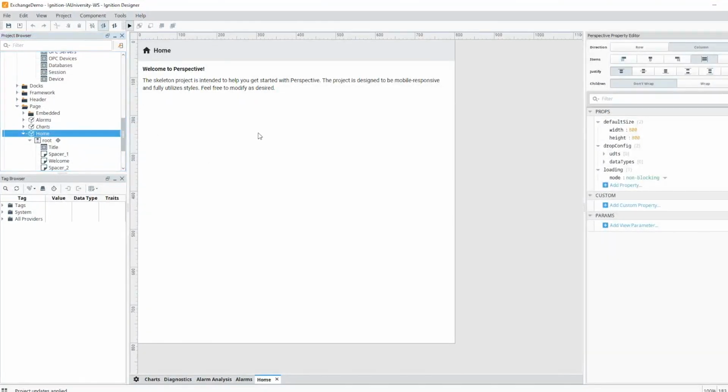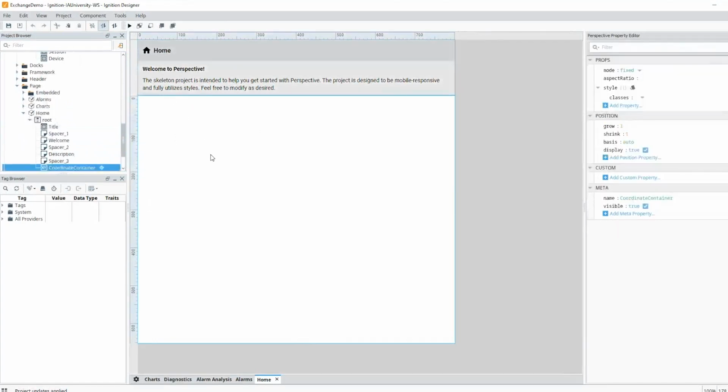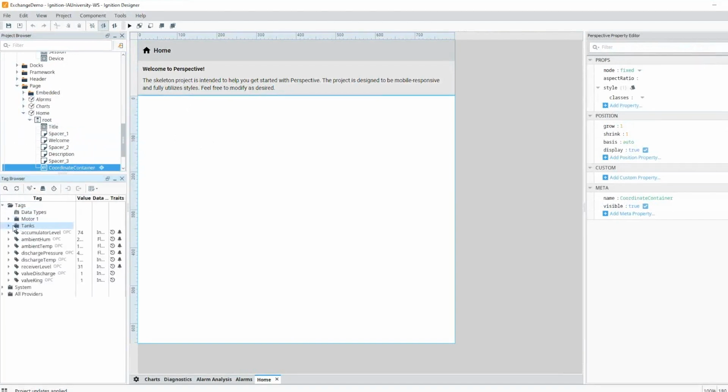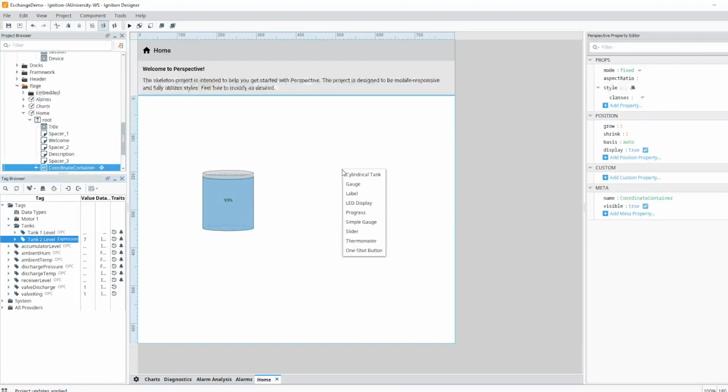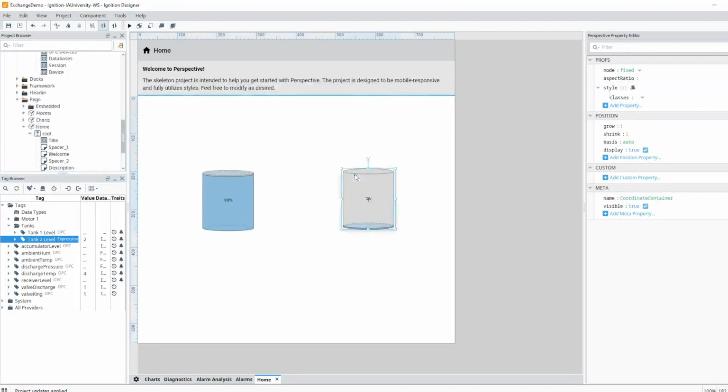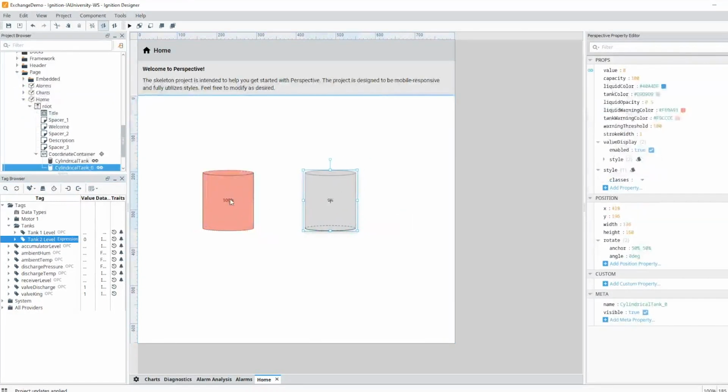But essentially, this is my home page. There's nothing on here right now. And if I wanted to start building out a screen, for example, I can see I've got some tags. Two of the tags I have are tank 1 level and tank 2 level. I'm going to go ahead and create a little screen here. So I'm just going to take that, pull it out, say I want to view that as a tank. And I'm going to grab tank 2, pull that out, also as a tank here.